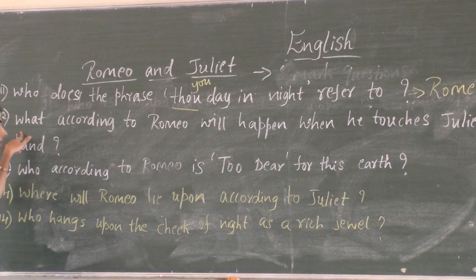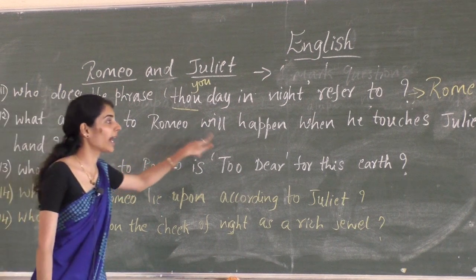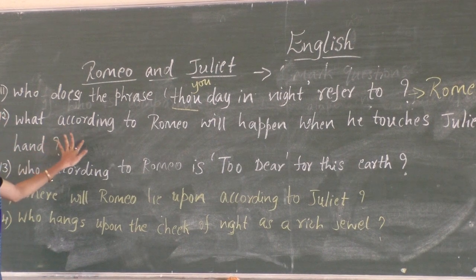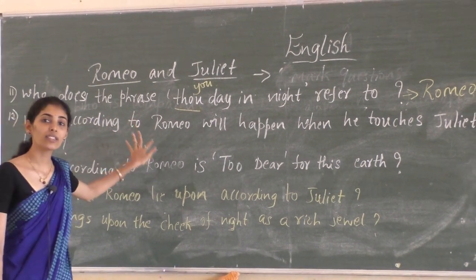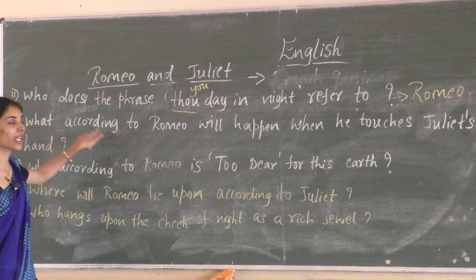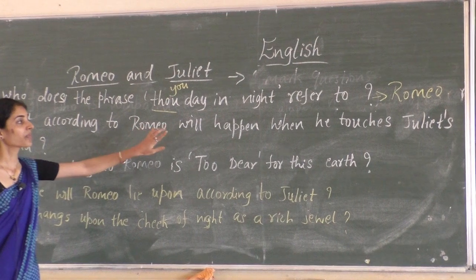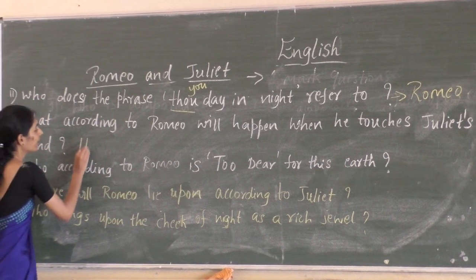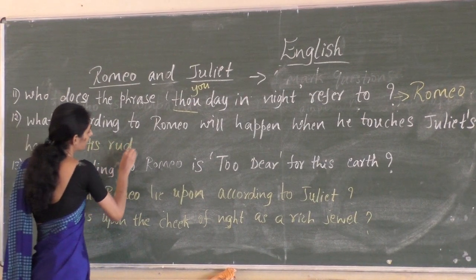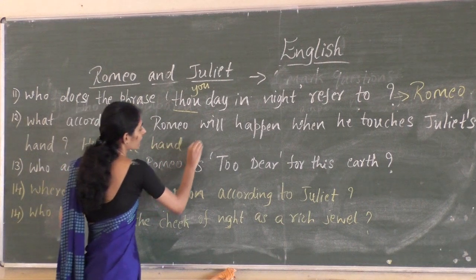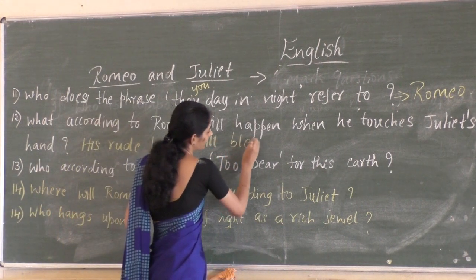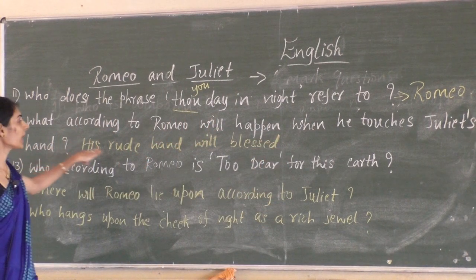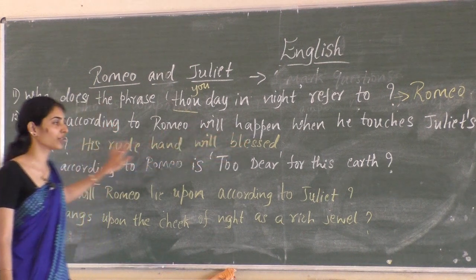Remember that. And the next question, what according to Romeo will happen when he touches Juliet's hand? Again, we have seen this earlier, where he considers his own hand a rude hand and he wants to make it blessed after touching her hand. So what happens when he touches the hand of Juliet? His rude hand will be blessed. So this is the answer for the 12th question.